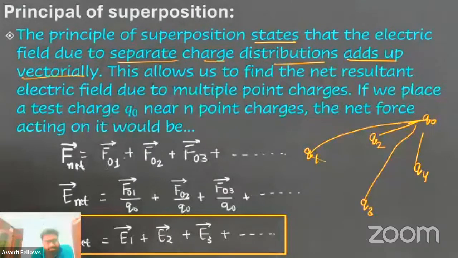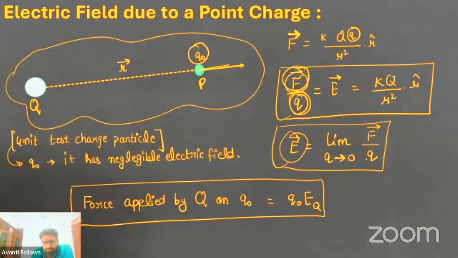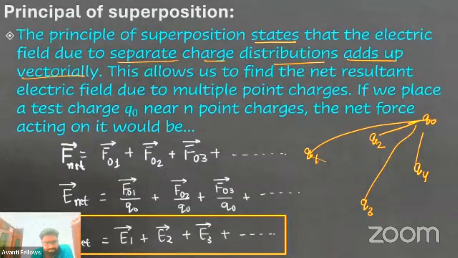So it is the same as F01, F02, F03. If we divide it by Q naught, what will it become? F by Q naught, what will it become? Electric field. So this is the electric field of this particle because we have divided the force applied by this particle by this test charge. Again, F02 divided by Q naught.